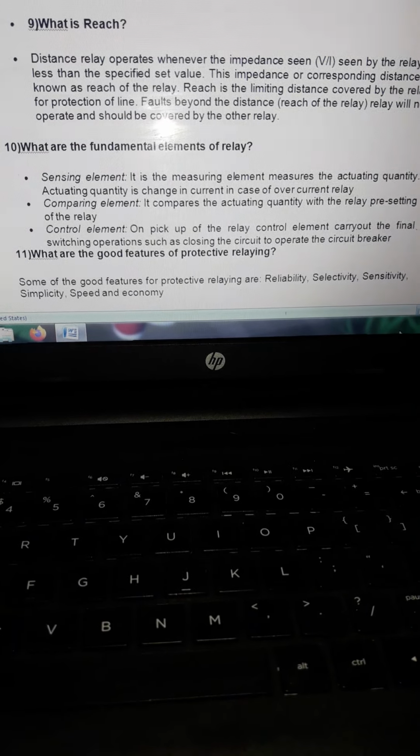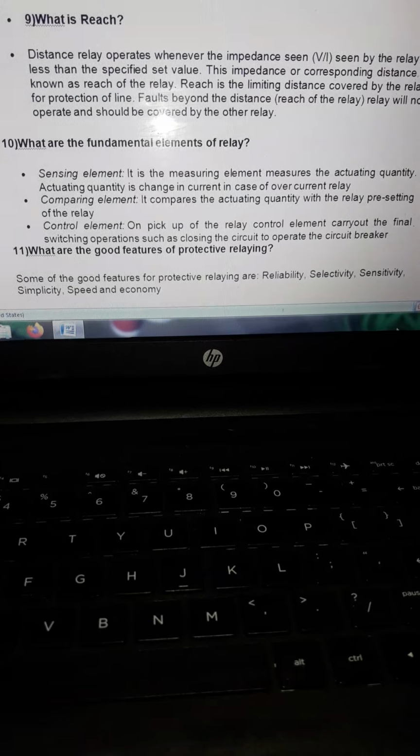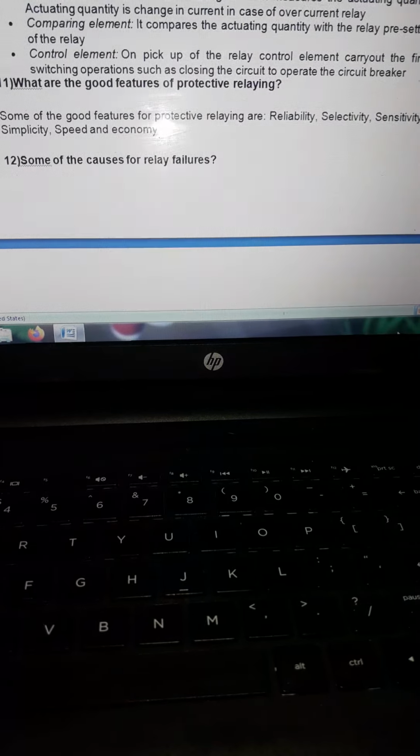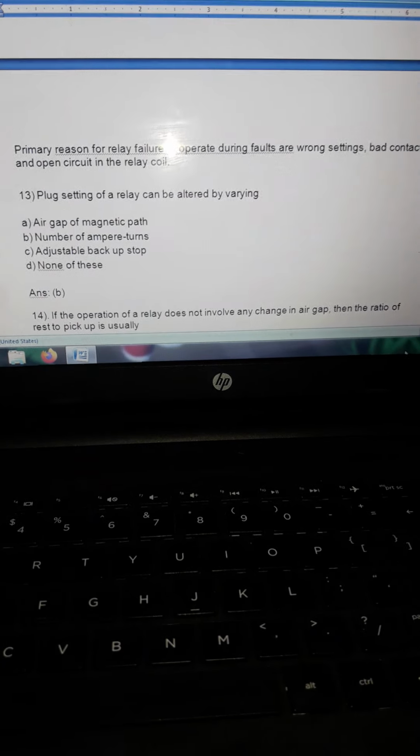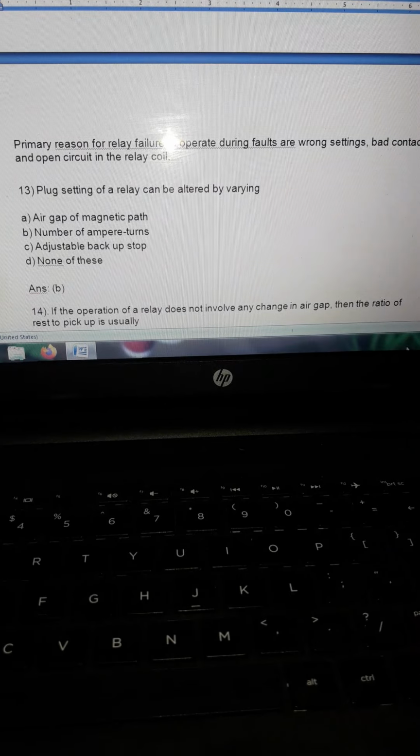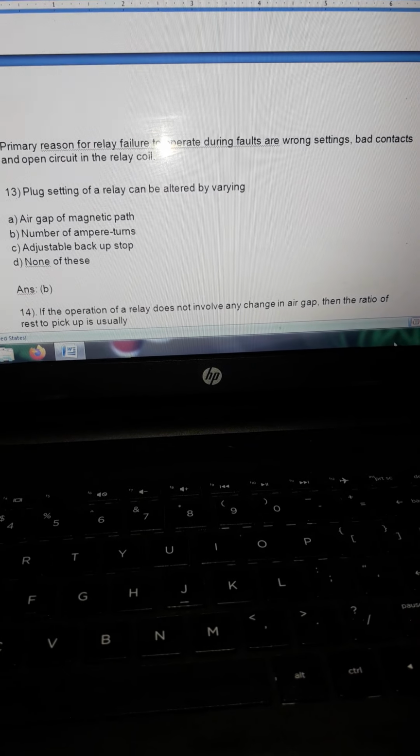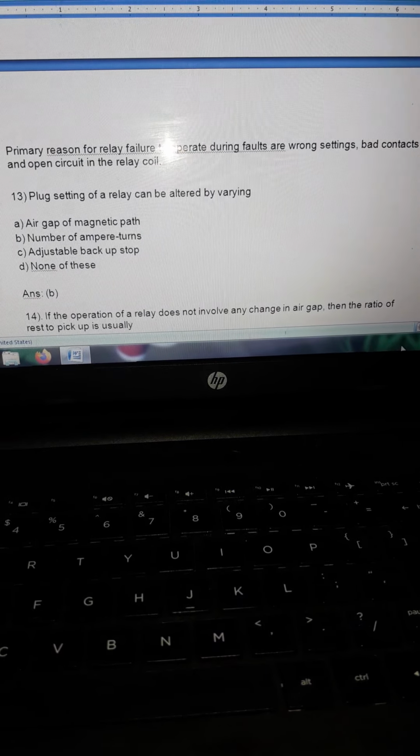Some of the good features are reliability, selectivity, sensitivity, simplicity, speed and economy. Some of the causes for relay failures: the primary reasons for a relay failing to operate during faults are wrong settings, bad contacts and open circuit in the relay coil.